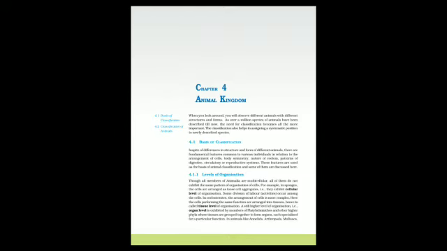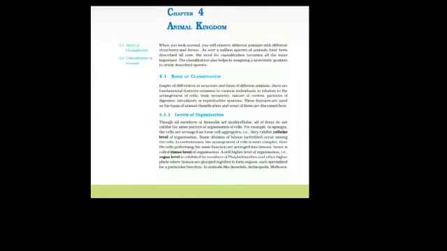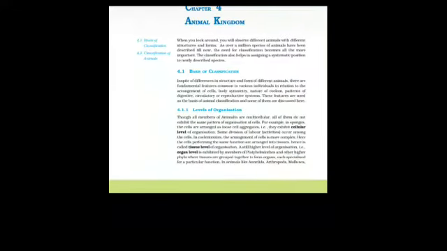Now we are discussing the first one, that is level of organization. Levels of organization are generally classified into various forms.